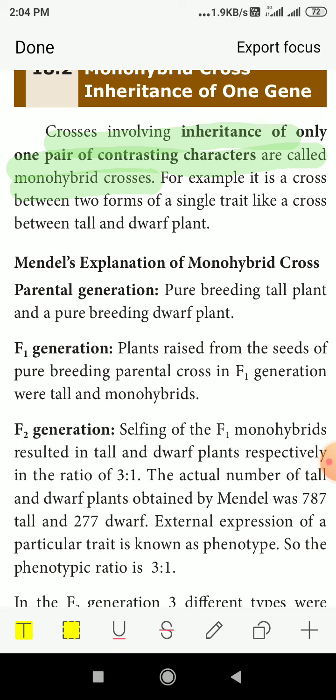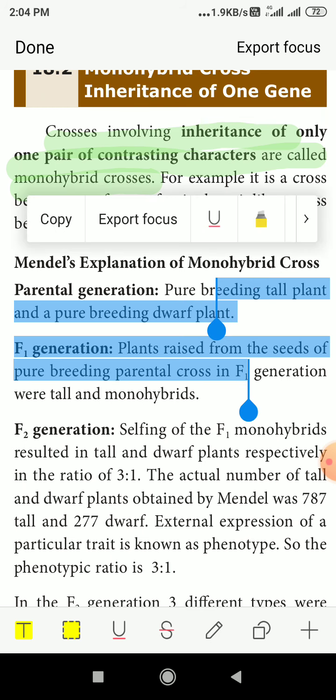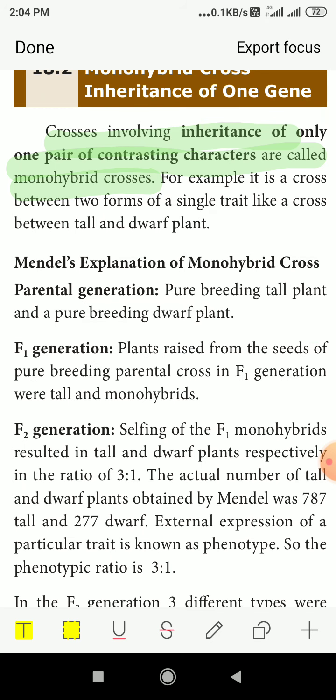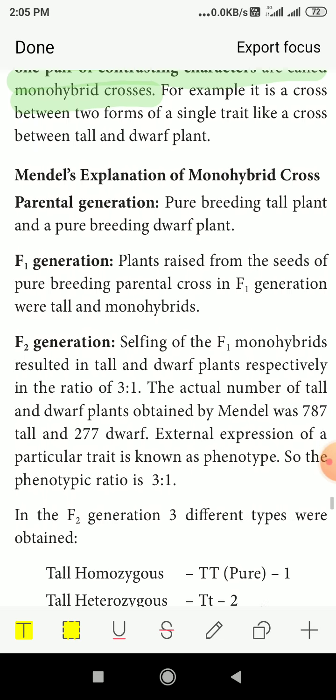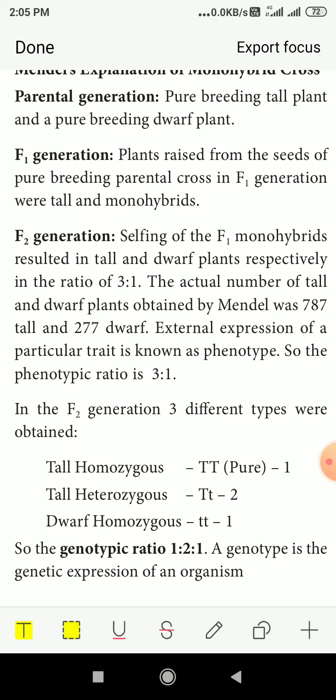F2 generation, selfing of the F1 monohybrid. So after that, the seeds he got from the F1, he again used for the next generation. He germinated those seeds to grow new plants, and after that they started to flower and were cross pollinated. Okay, so it resulted in tall and dwarf plants respectively in the ratio 3:1. So the F2 generation was in the ratio 3:1.